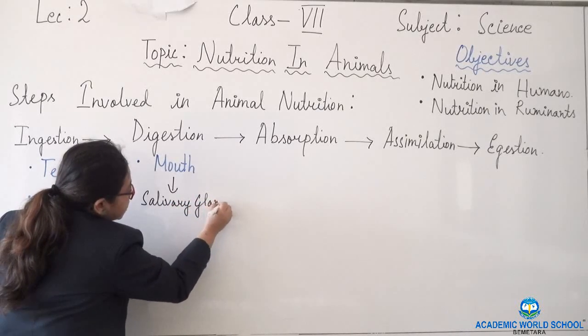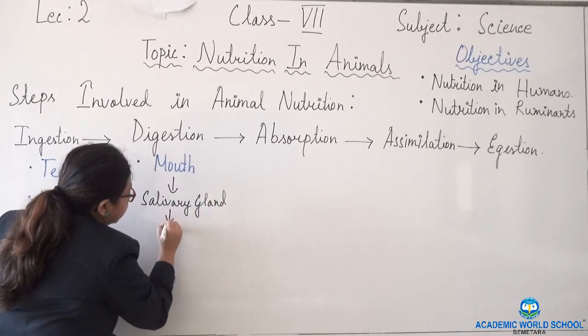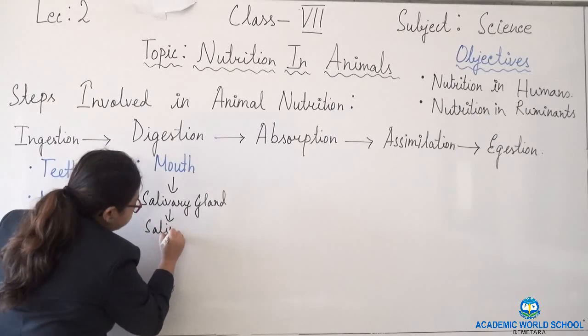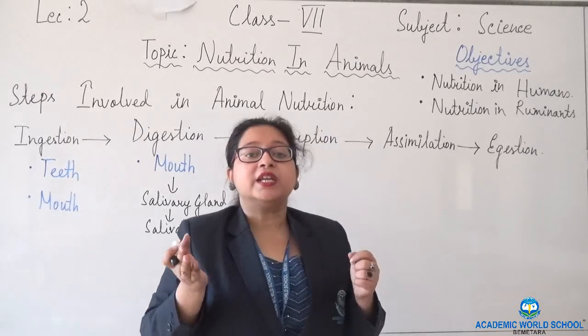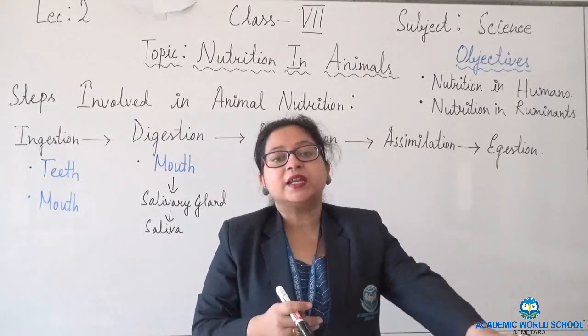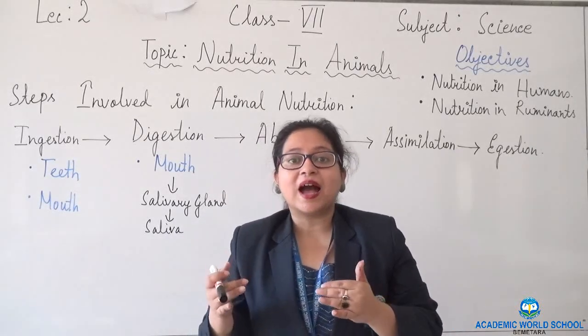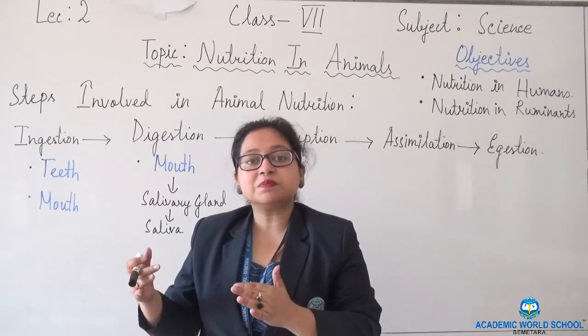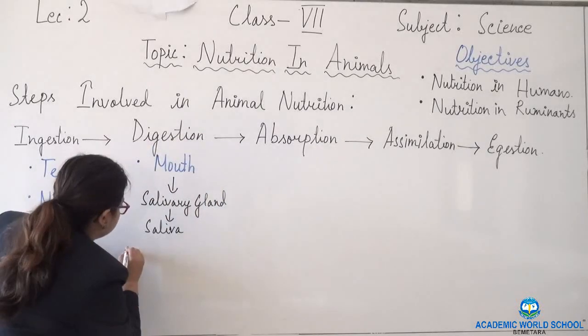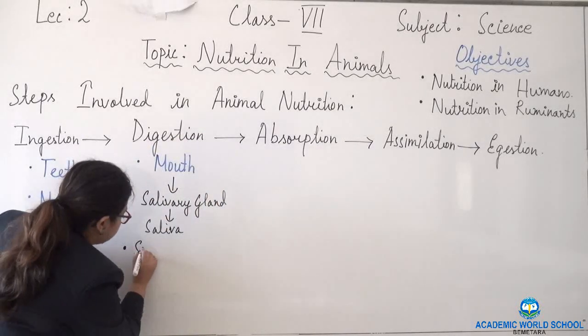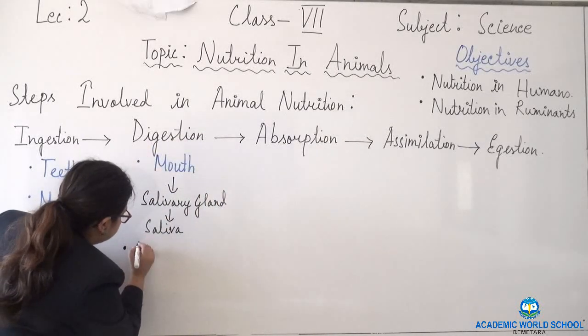What is the function of the salivary gland? The salivary gland produces saliva. Saliva mixes with the food, moistens it, makes the food softer, and then the food is passed to the next organ, known as the esophagus.